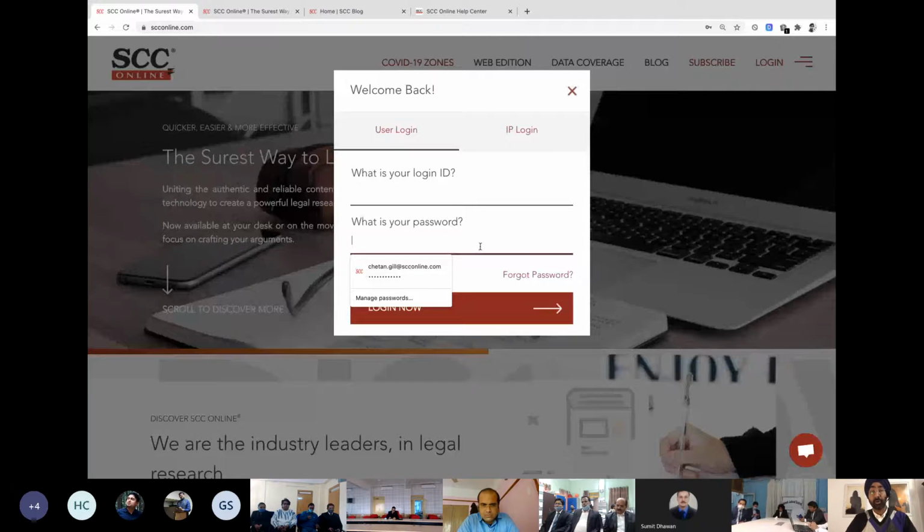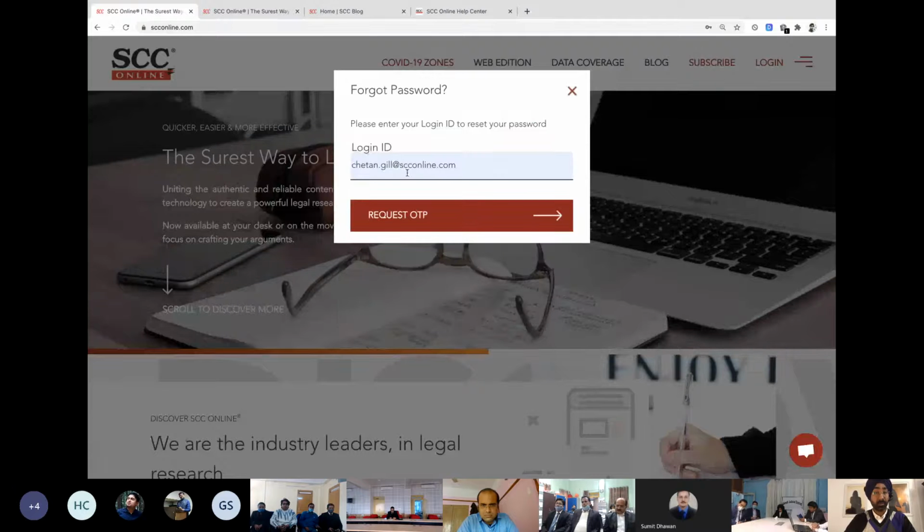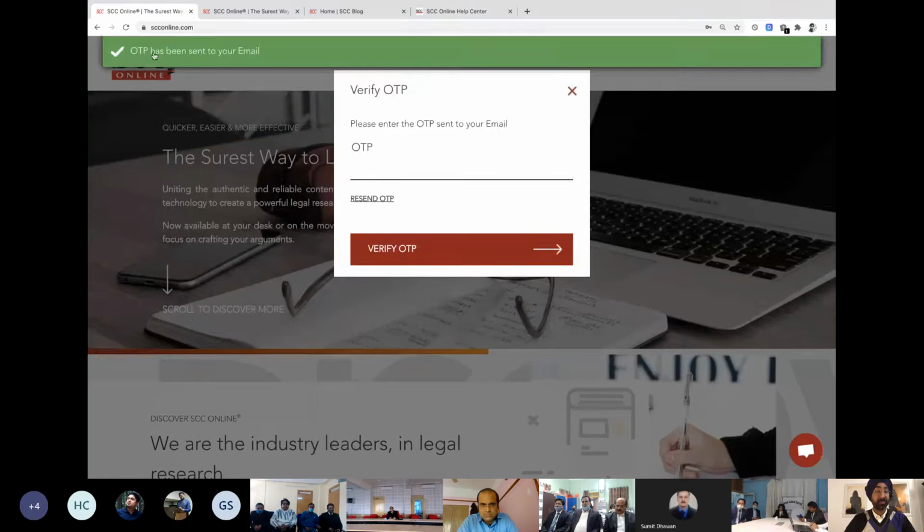Now, in case going forward you forget your password, you can simply click on forgot password, put in your login ID. In my case, this is my login ID, and you click on request OTP. Once you do that, a notification like this will come in: OTP has been sent to your email address.